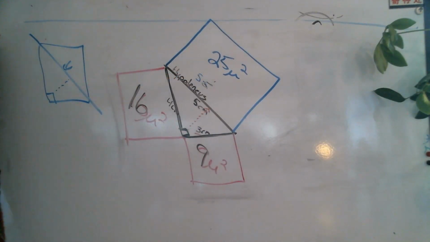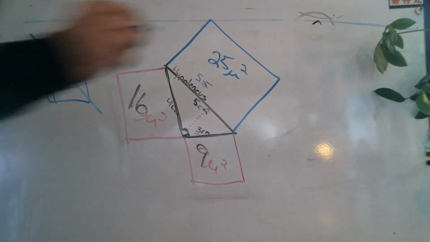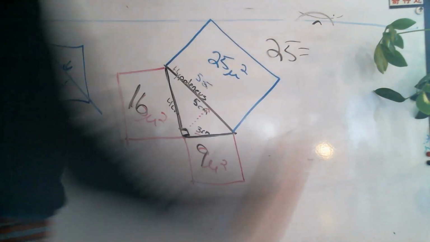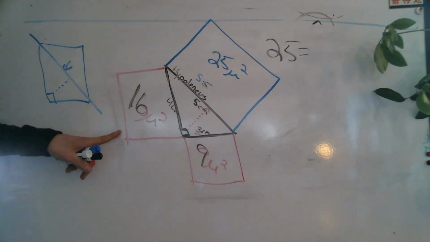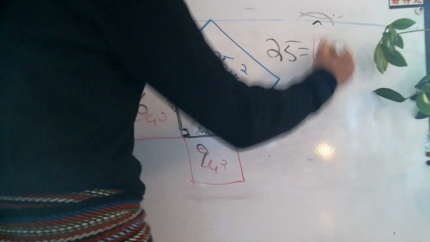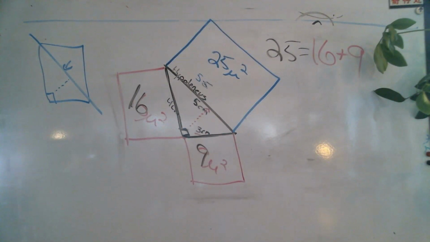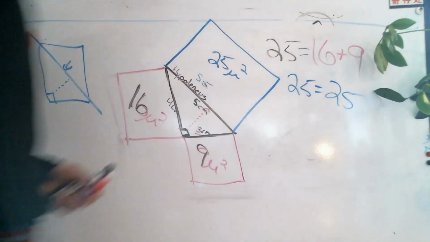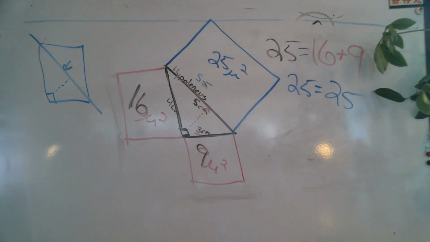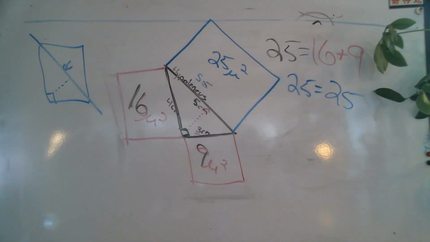What is the square of my hypotenuse? It's 25, right? So if I have 25, that is going to be equal to what? The squares of the other two sides. So that's going to be 16 plus 9. Well, what is 16 plus 9? 25. So 25 is equal to 25. Okay? So this big area has to be equal to the sum of the squares of the other two sides.